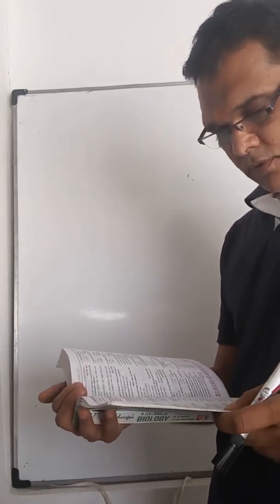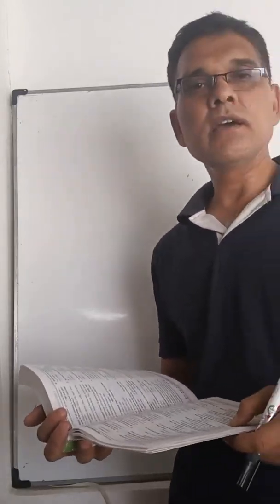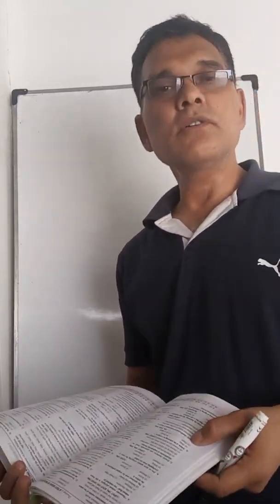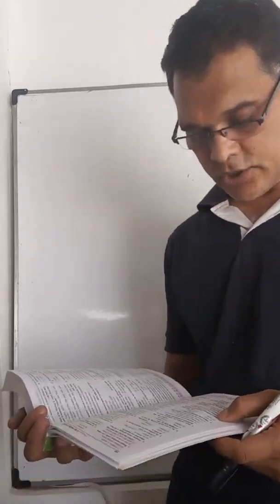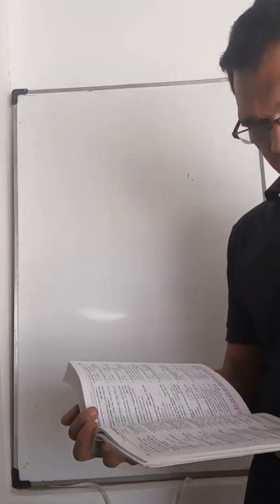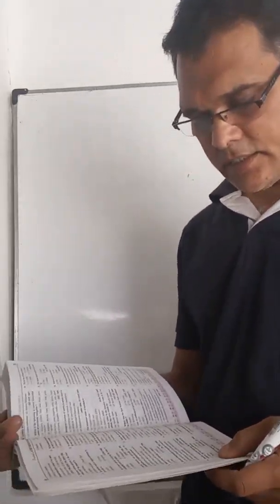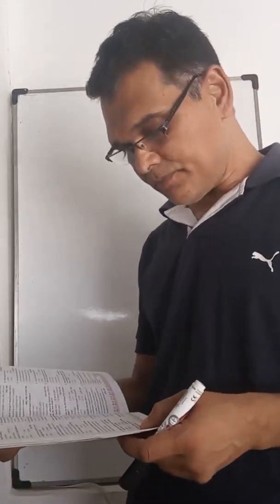Which of the following is a category? Order, family, genus, all of these. All four are taxonomic categories or taxonomic hierarchy. Identify the only taxonomic category that has real existence: genus, species, phylum, or kingdom.